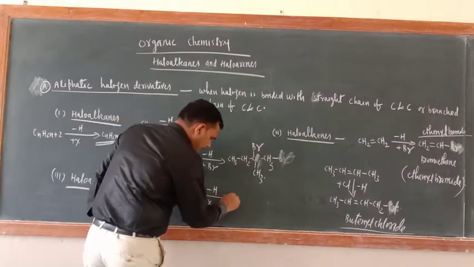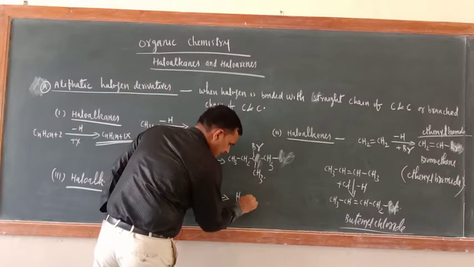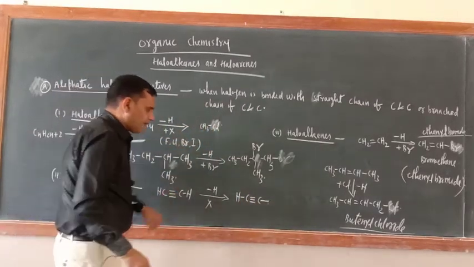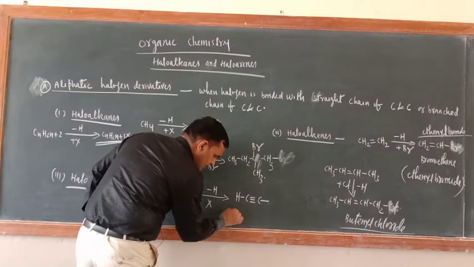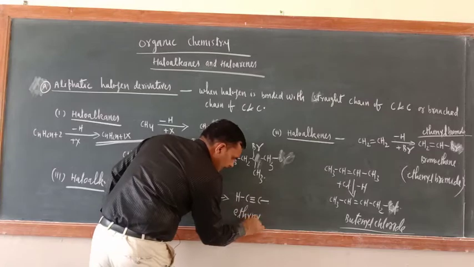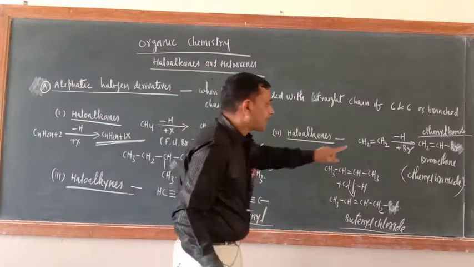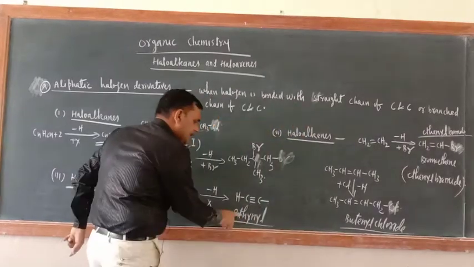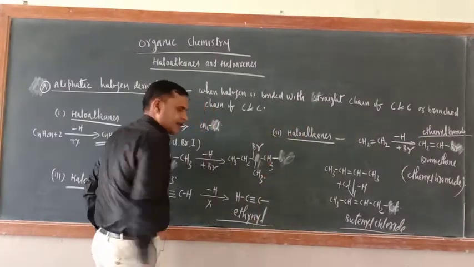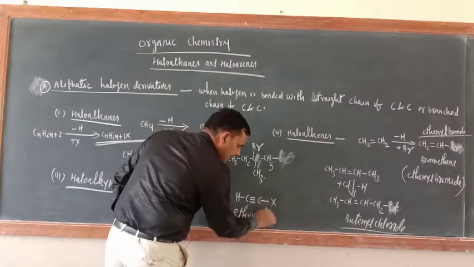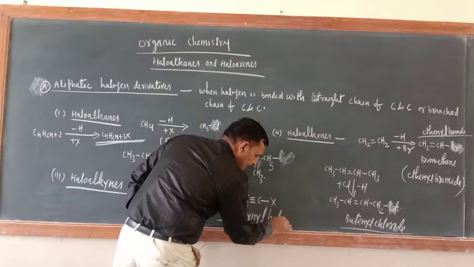So after replacing one H from HC≡CH, what is the name of this one? Just see, here it was ethenyl, and here it is ethynyl. Now put here X, so it is ethynyl halide.